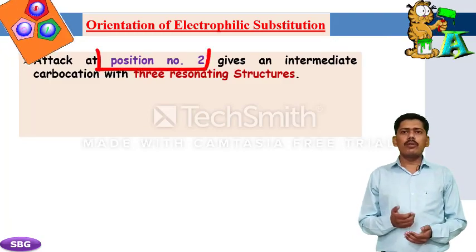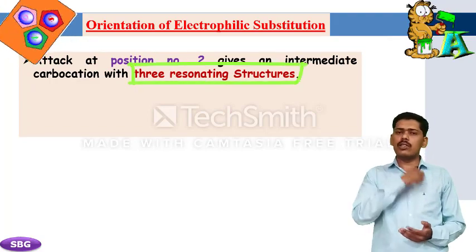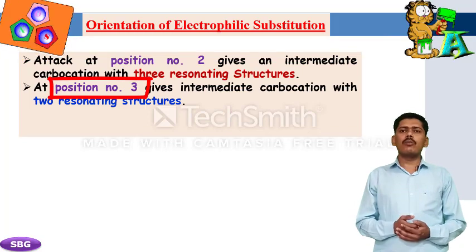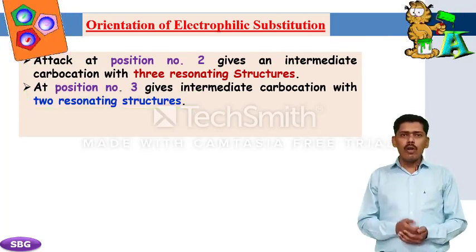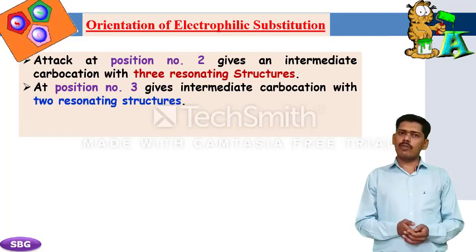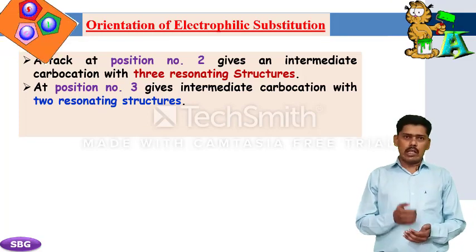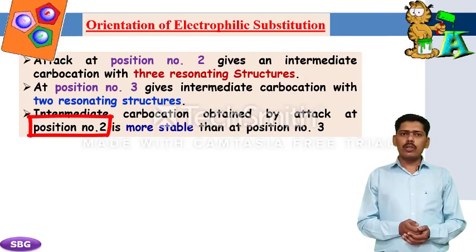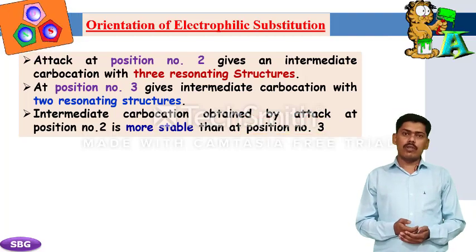Attack at position number 2 gives an intermediate carbocation with 3 resonating structures. Attack at position number 3 gives an intermediate carbocation with 2 resonating structures. The position at which more resonating structures form gives the more stable product. Hence, the intermediate carbocation obtained by attack at position number 2 is more stable than that at position number 3, which is shown below.